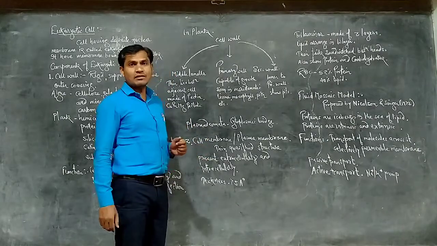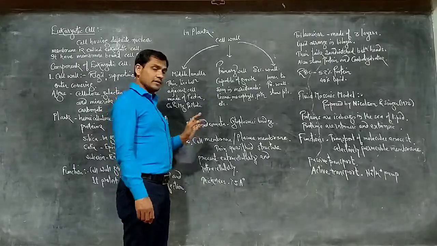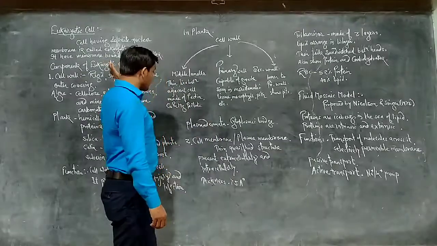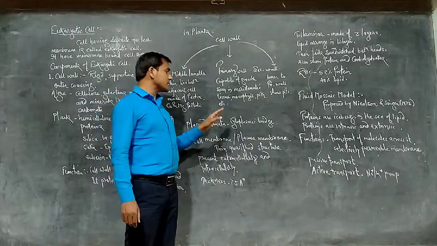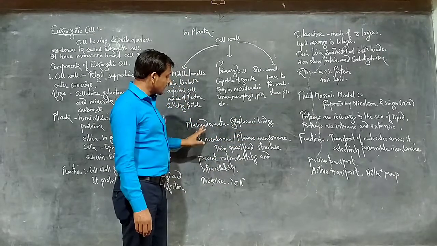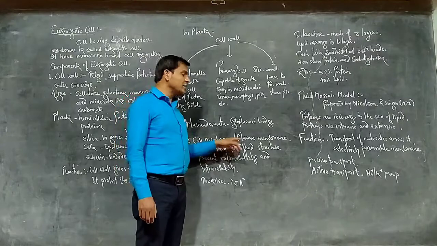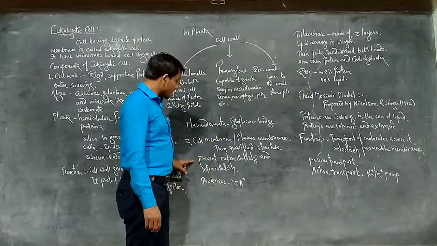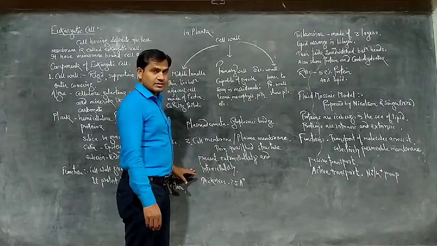Cell wall was the first component. Another component is the cell membrane, also called the plasma membrane. The cell membrane or plasma membrane is a thin quasi-fluid structure present extracellularly and intracellularly.